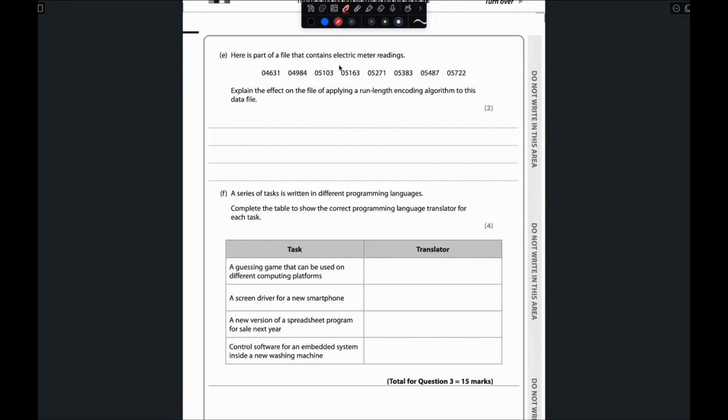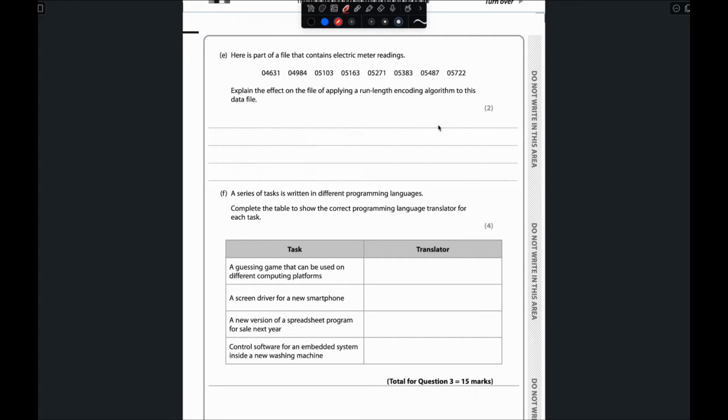So the file size won't get smaller because there aren't many repeating patterns. When we get repeated meter readings inside the data for run length encoding, if the data is repeated, it decreases the file size.